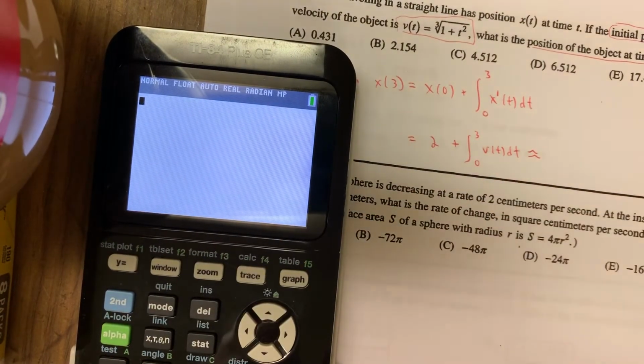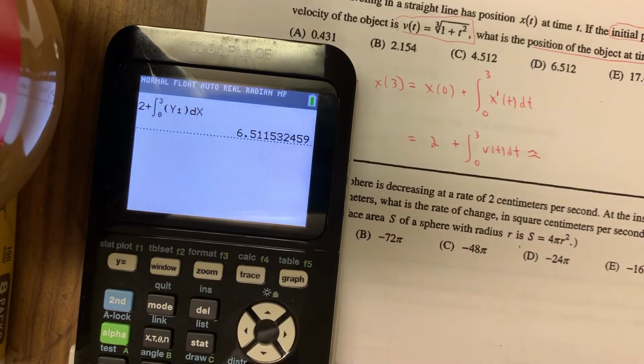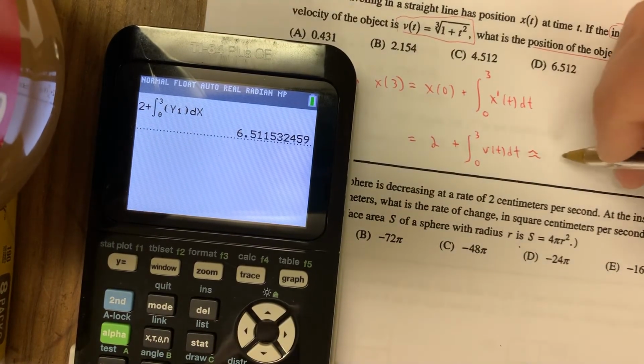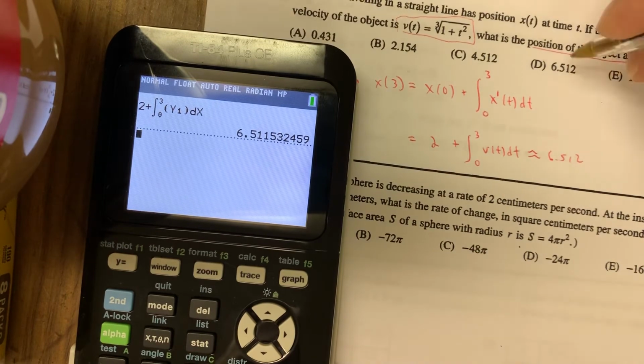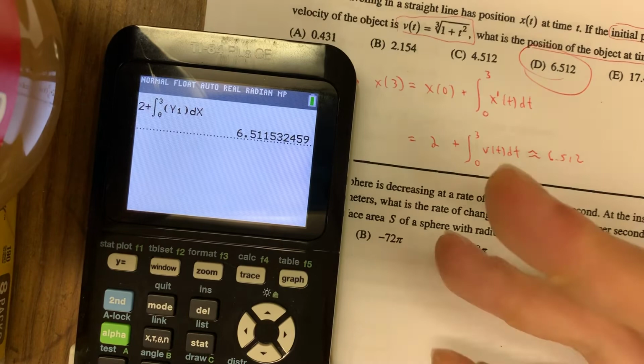Anyway, I could pop this all in my calculator. 2 plus, math 9, 0 to 3, alpha 2 y1 with respect to x. And I get 6.512. So you can see they round as well. So truncators get lost. Number 87, a problem you can do.